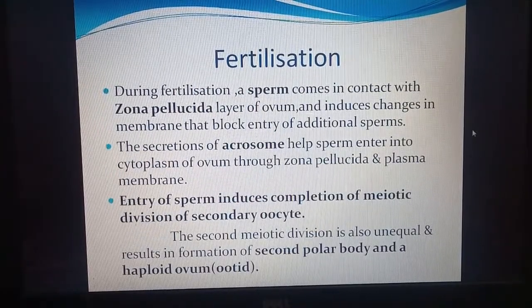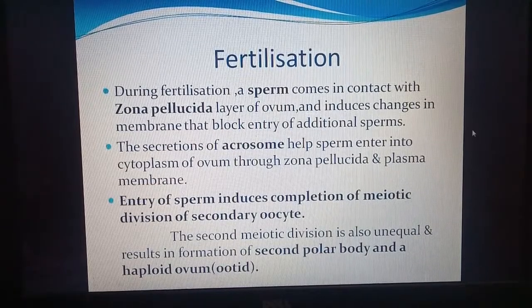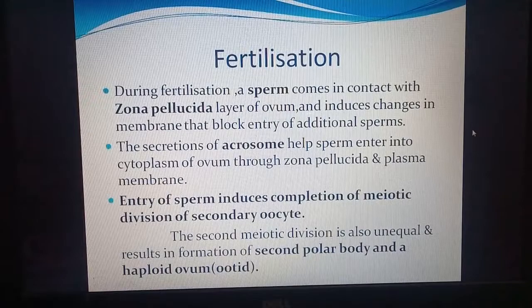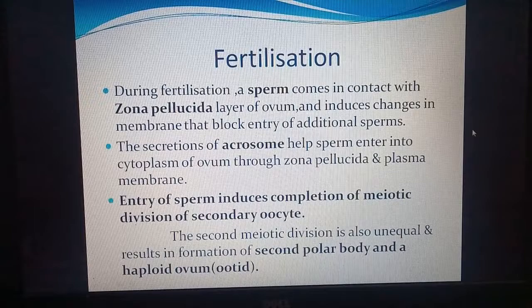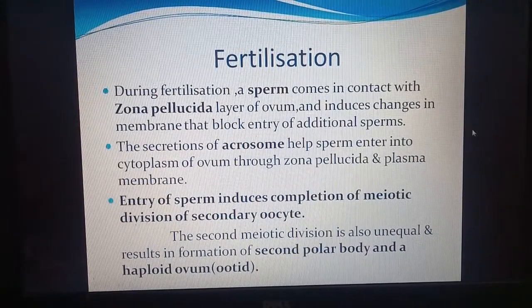Now during fertilization, the sperm comes in contact with the outer layer of the ovum, which is called the zona pellucida, and induces a change in the membrane. The membrane structure is changed as soon as the first sperm contacts the ovum covering. This ensures that only one sperm is fused with the egg. In the fusion, secretions of the acrosome help the sperm to enter into the cytoplasm of the ovum through the zona pellucida and plasma membrane. So the acrosome helps in dissolution of the covering.